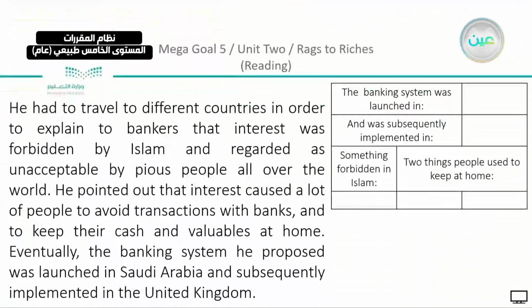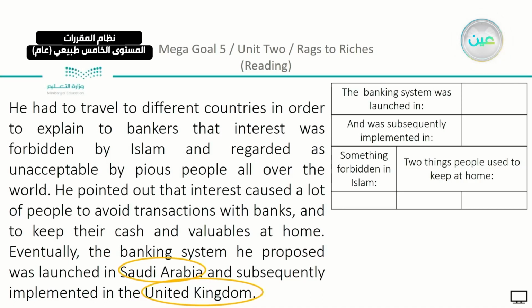Moving on. Now in this part, the banking system was launched in a country. Following that, we have here and was subsequently implemented in another country. We can see the 2 words, implemented and launched. Just look here. Yes, you are going to find launched in Saudi Arabia. And we have here, it was implemented in the United Kingdom.